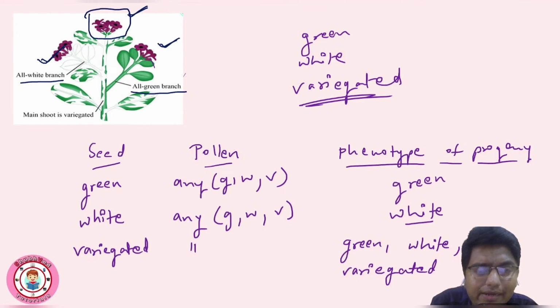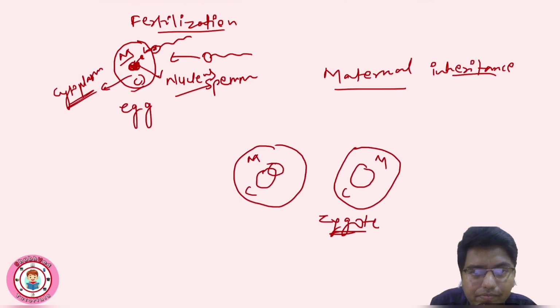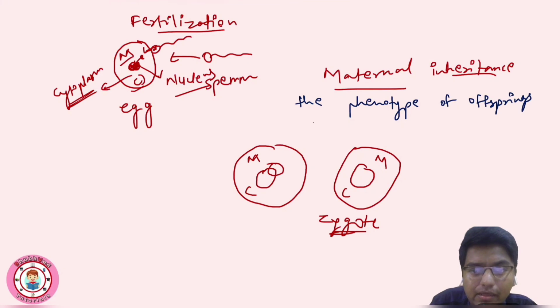So this is the maternal inheritance. So we can write in short here, maternal inheritance is what? The phenotype of offspring is related to the phenotype of mother.